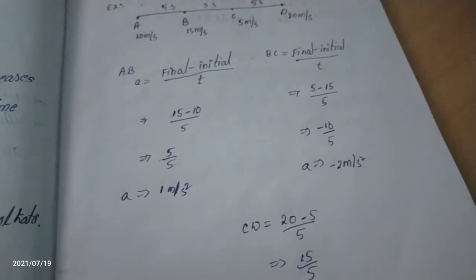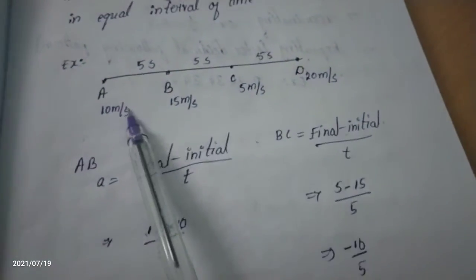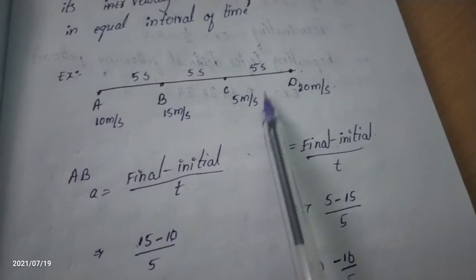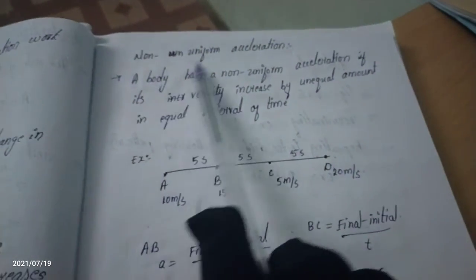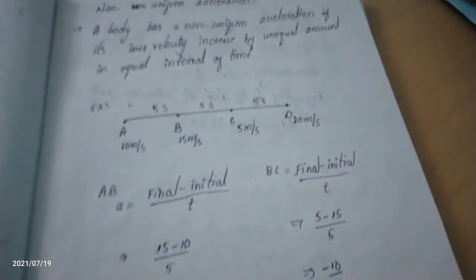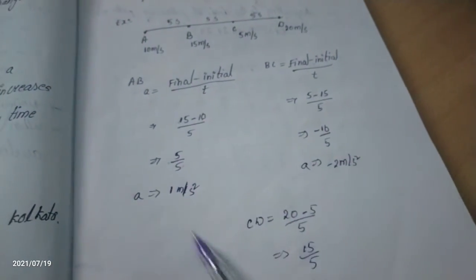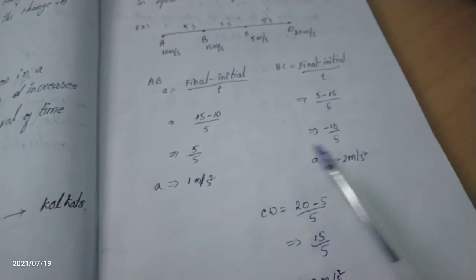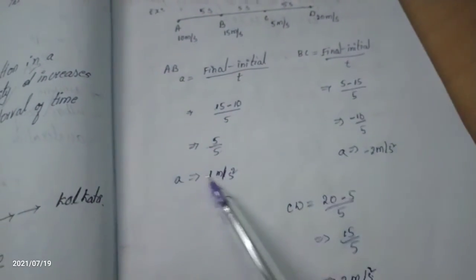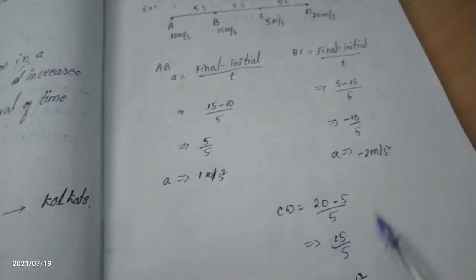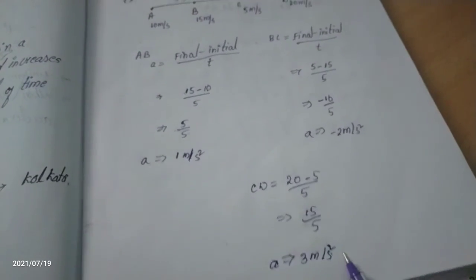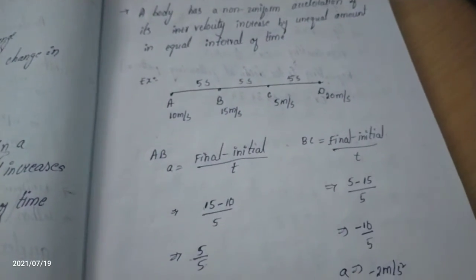How do we know the acceleration is different? Because the velocity is changed by unequal amounts. This means non-uniform acceleration. It is not uniform. The acceleration is not changed uniformly. Here 1 meter per second square, minus 2 meter per second square, and 3 meter per second square. This is a non-uniform acceleration.